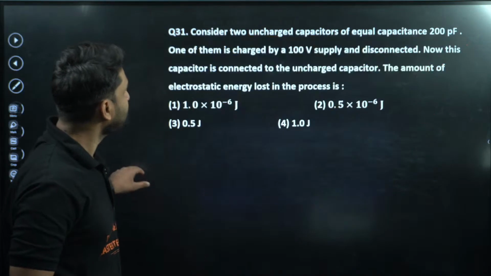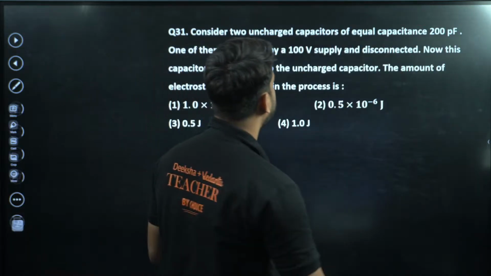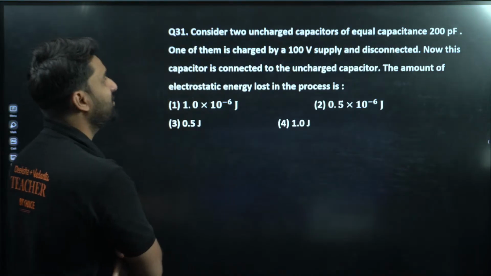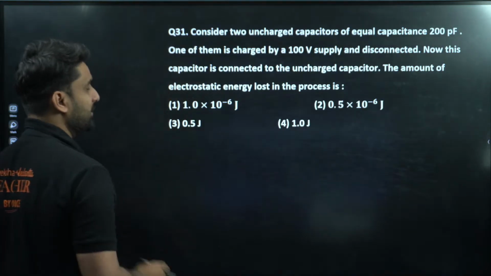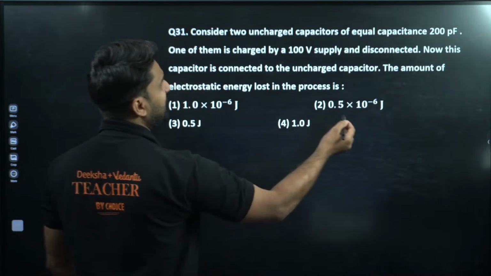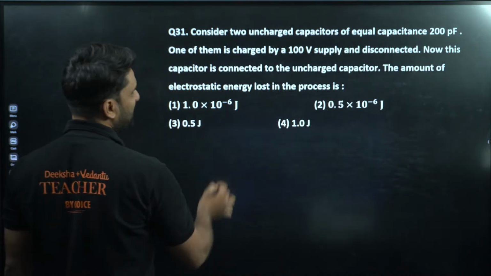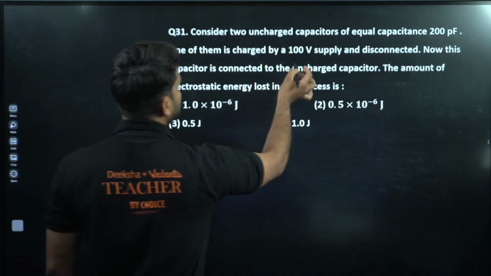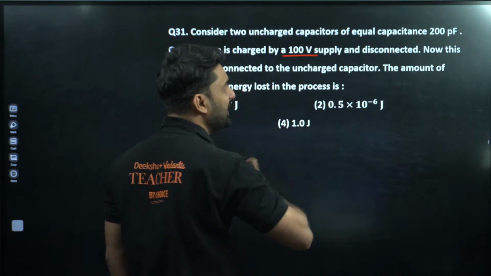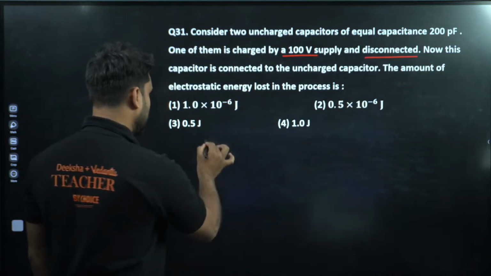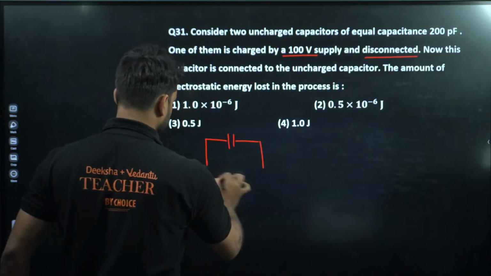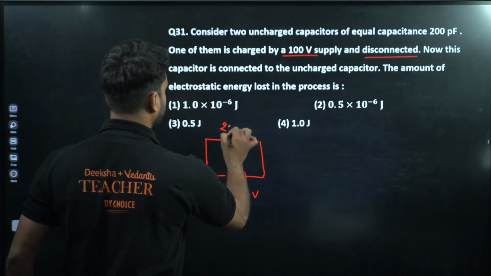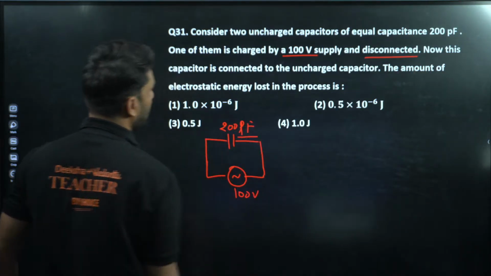Moving to next. Consider 2 uncharged capacitors of equal capacitances, 200 picofarad.